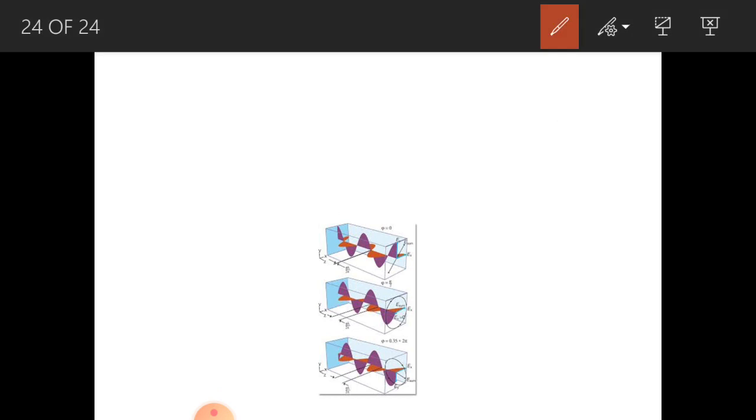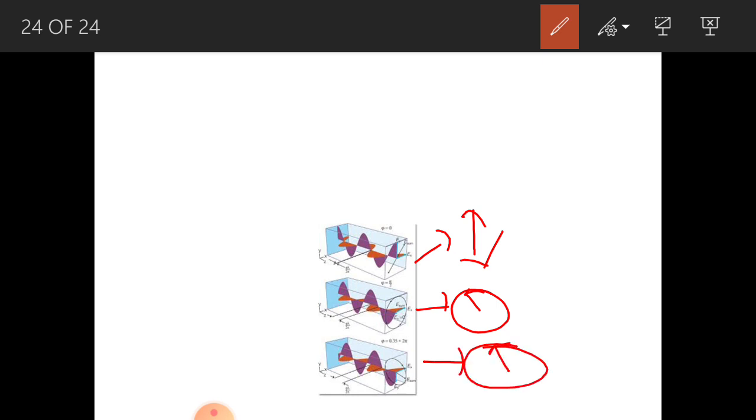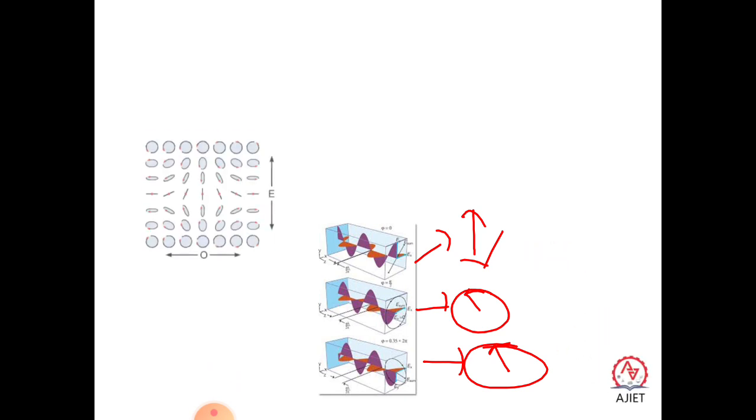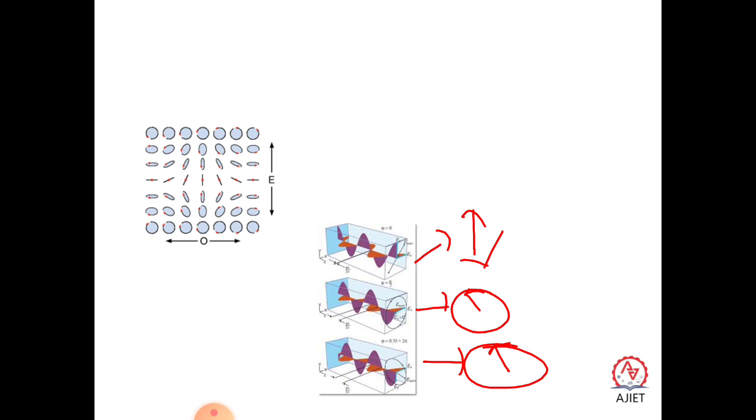So you can see one kind of wave, a plane wave here. The other is a circular kind of wave. This first one is a plane wave, and we can see that it is vibrating like this. The other is a circular kind of wave, where the vector E naught of x is equal to E naught of y. Then you can see an elliptical kind of wave, where E naught of x is not equal to E naught of y. You can see how the variations are. One is a plane, the other is circular, and the last, third one is elliptical, which is used in different rotations. Okay, thank you.